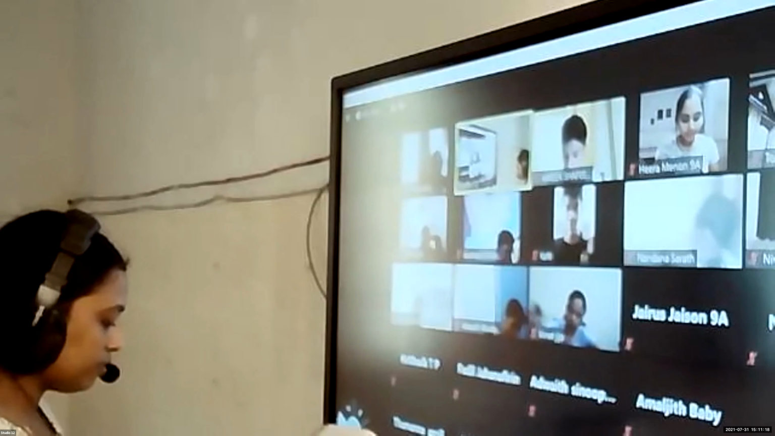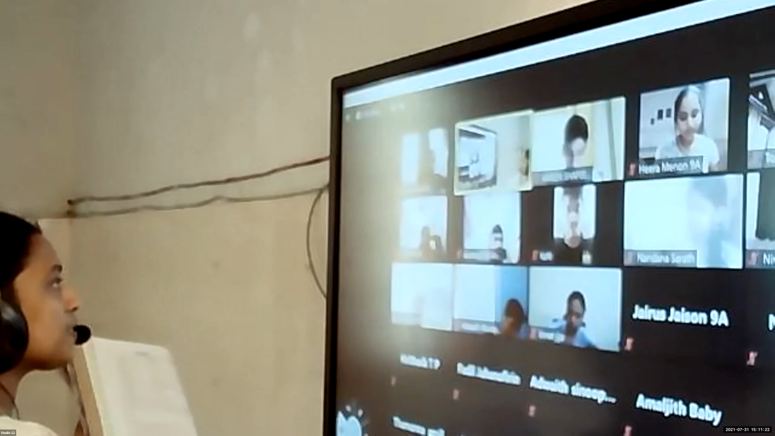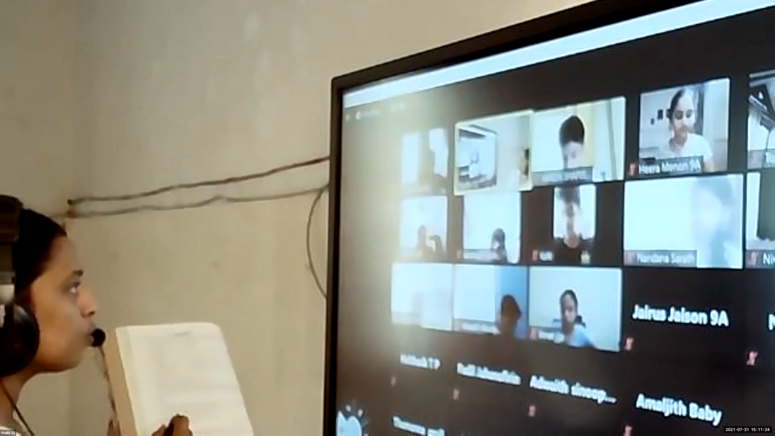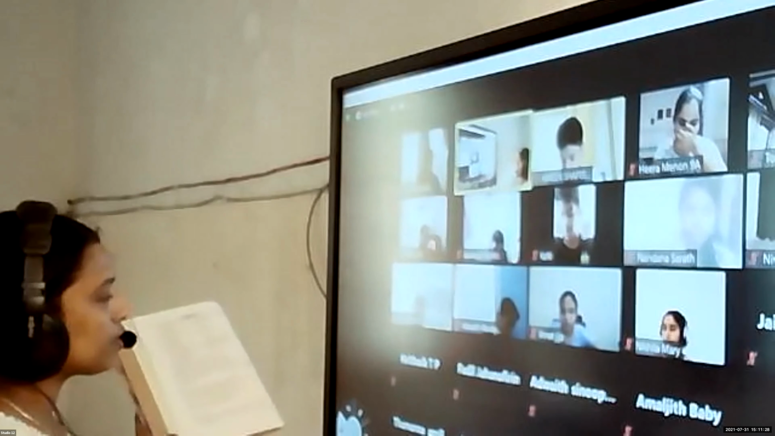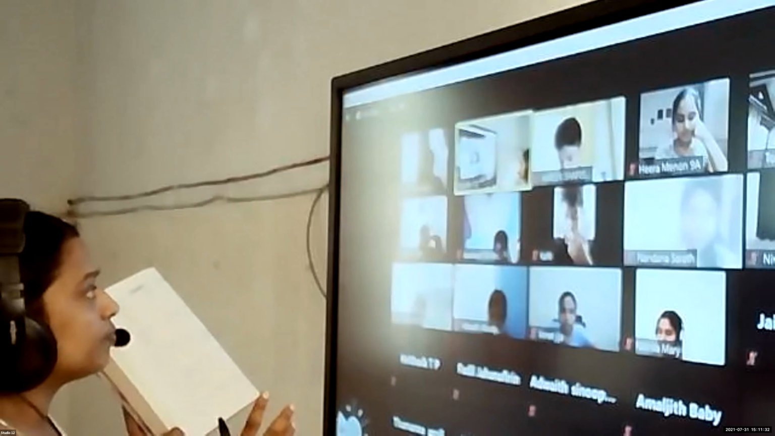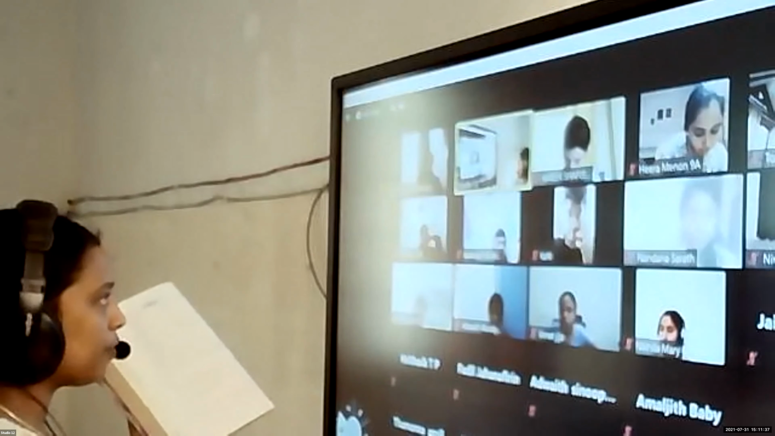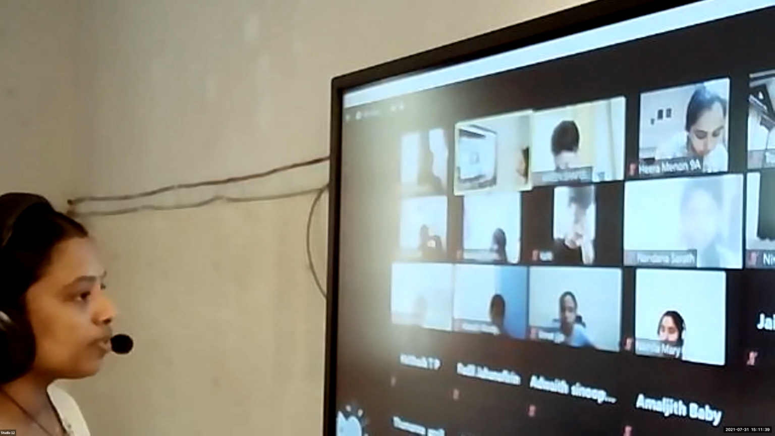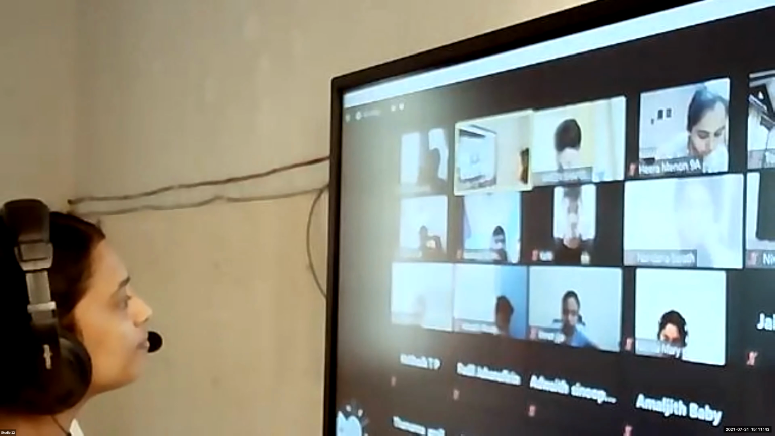Okay, children. So far we were discussing the activity. If you look at page number 6, you can see there are two activities. The first one is mapping skill and the second one is the activity or the project. The first activity you can do with the help of a political map or outline map of India, and the second one you have to search and find out. I hope you have understood what I said.